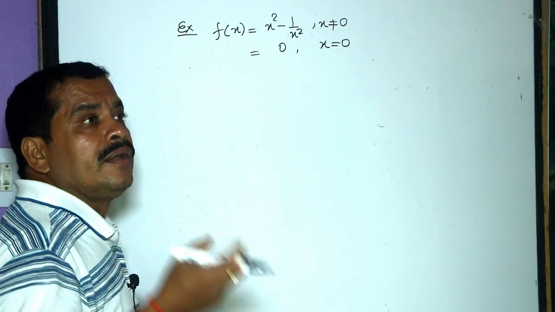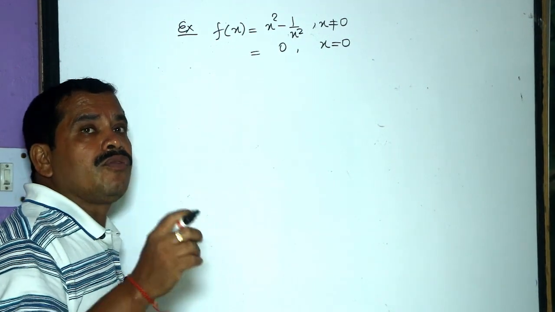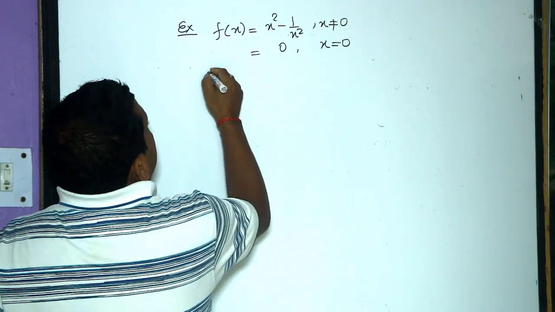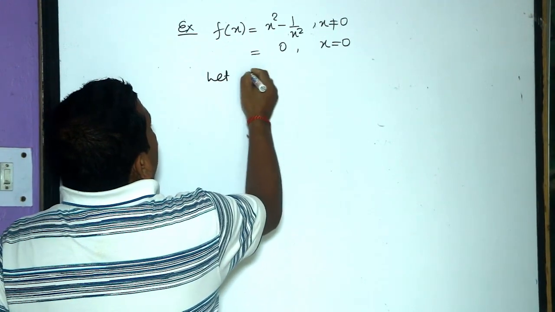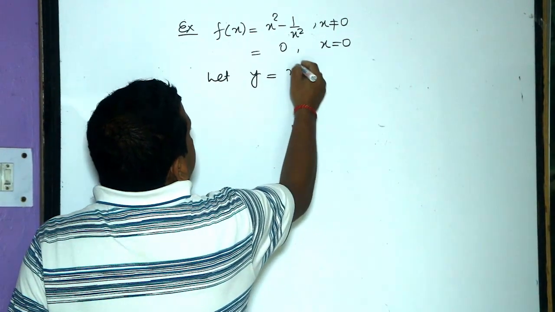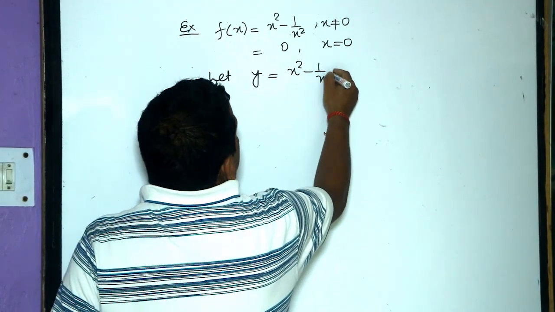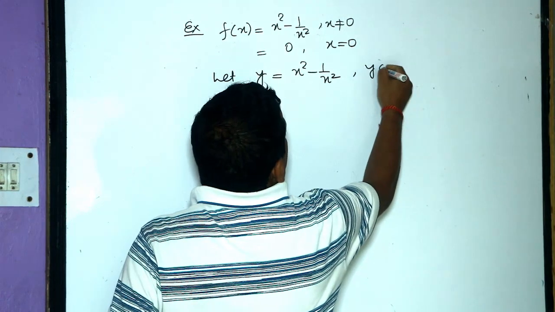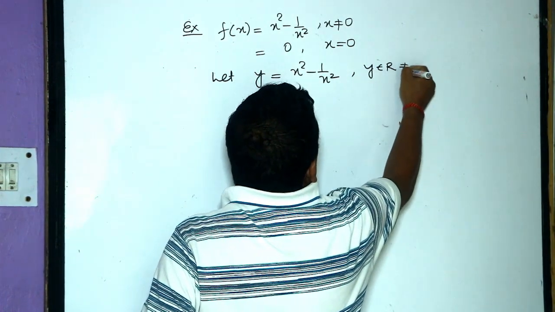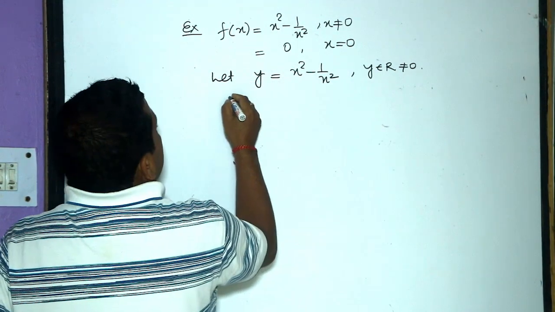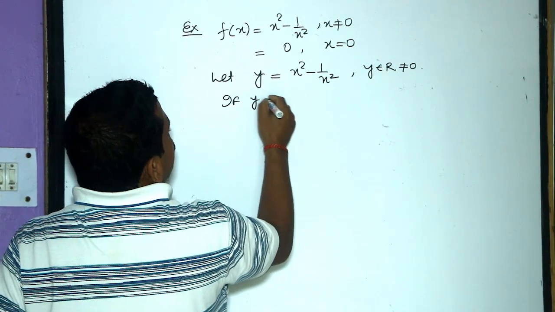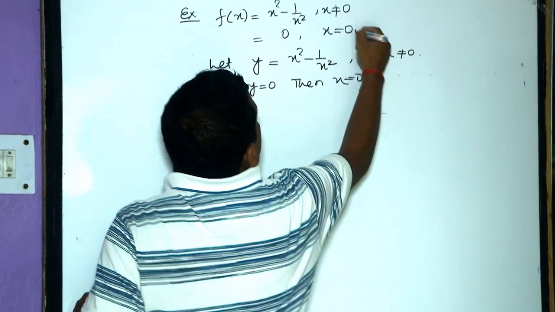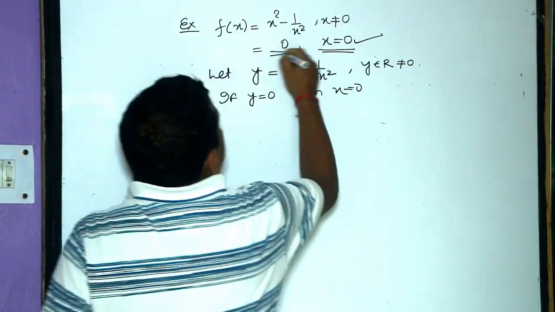How can you guess whether it is onto or into? Suppose take y equals x square minus 1 by x square for y belonging to R not equal to 0. If y equals 0, then x equals 0. If x equals 0, y is equal to 0.